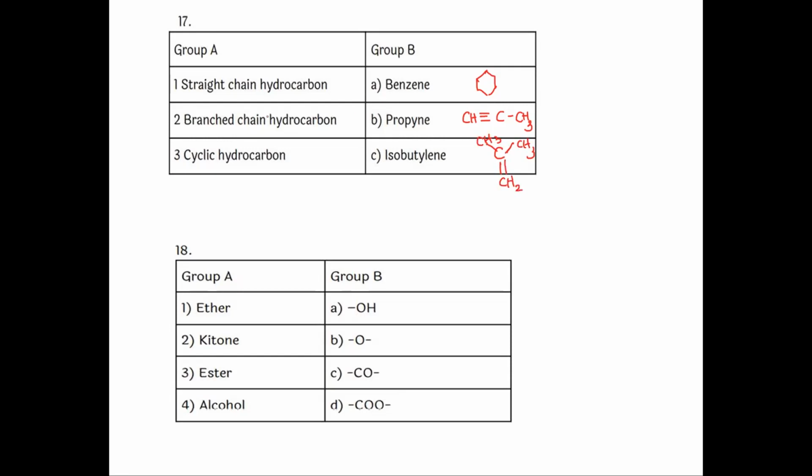Now we can check which is the straight chain hydrocarbon. Which is the straight chain? Propyne, CH triple bond C CH3. So first one answer is propyne. Second one is the branch chain hydrocarbon. Here a branch is there. Isobutylene. So second one is isobutylene. Third one, cyclic hydrocarbon, is benzene.